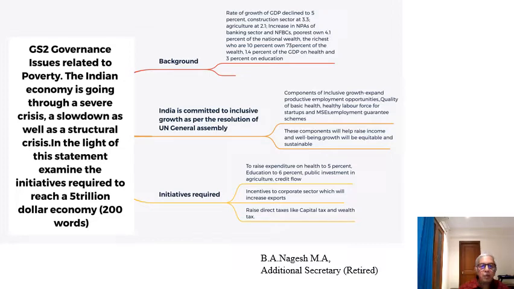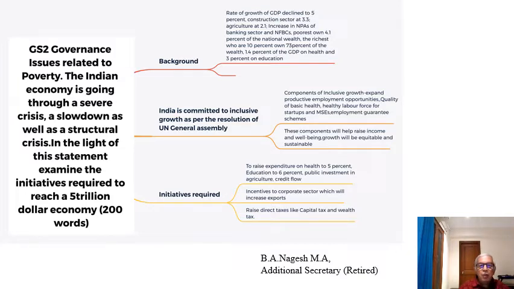So today's topic for discussion: the Indian economy is going through a severe crisis, which is a slowdown as well as a structural crisis. So we read the question again. The Indian economy is going through a severe crisis, which is a slowdown as well as a structural crisis. In the light of this statement, examine the initiatives required to reach a $5 trillion economy. Answer in 200 words.